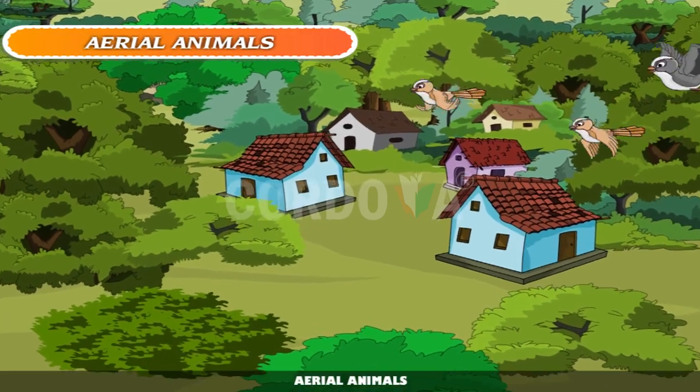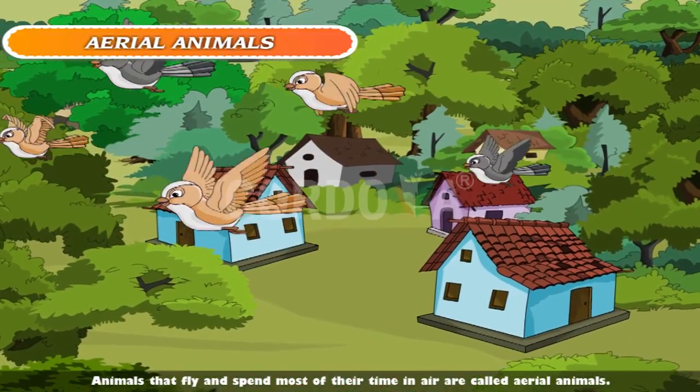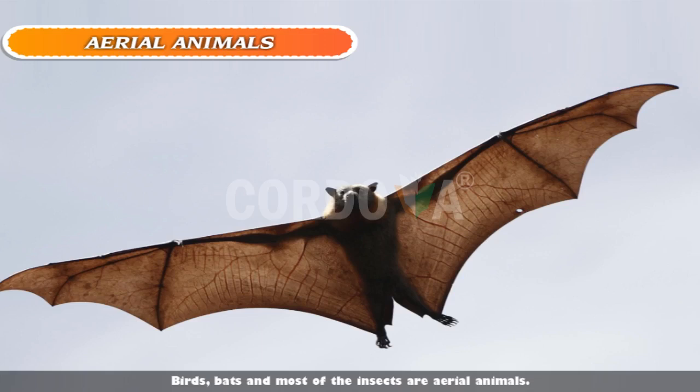Aerial animals. Animals that fly and spend most of their time in air are called aerial animals. Birds, bats, and most of the insects are aerial animals.